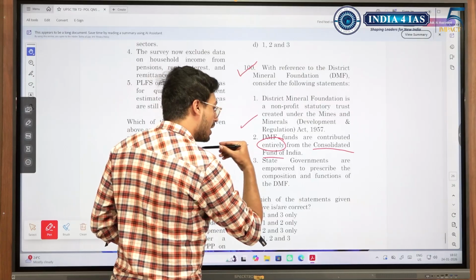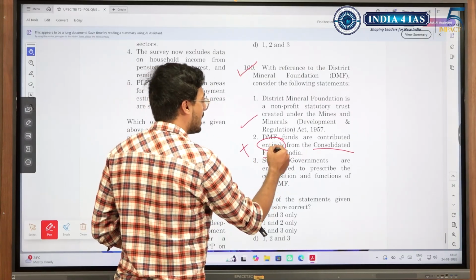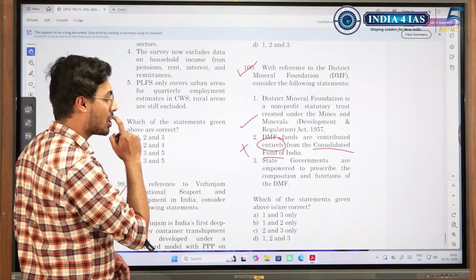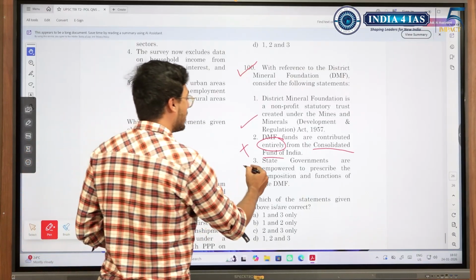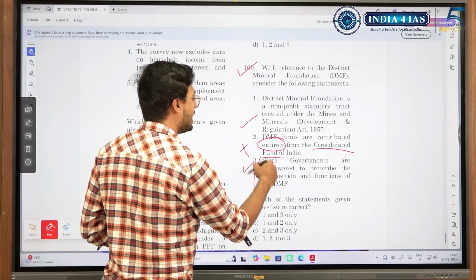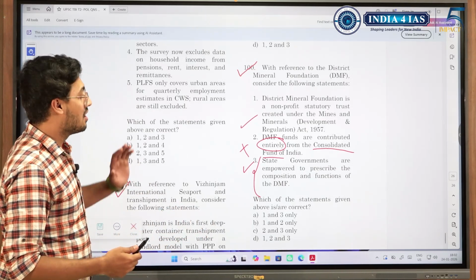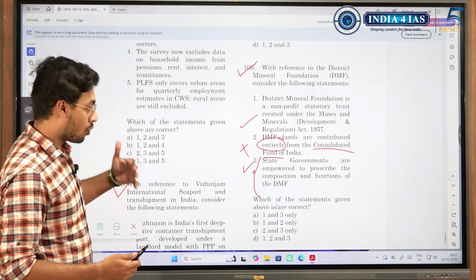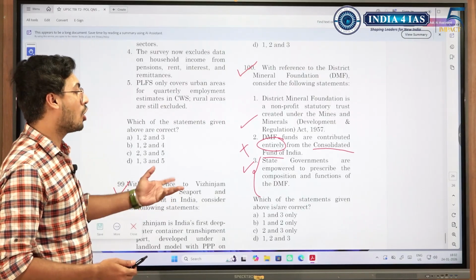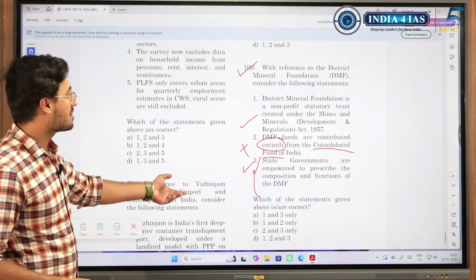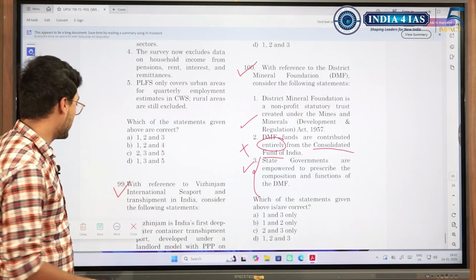So even if you did not know anything, but you went through that extra word, you would have considered this as wrong. State governments are empowered to prescribe the composition and functions. See, here also it is looking generic. They could have made it look less generic by changing the wording, such as state governments are the only authority to prescribe the composition. Then it would look extreme, but they try to be generic. So 3 is correct, 2 is wrong, so answer becomes 1 and 3.